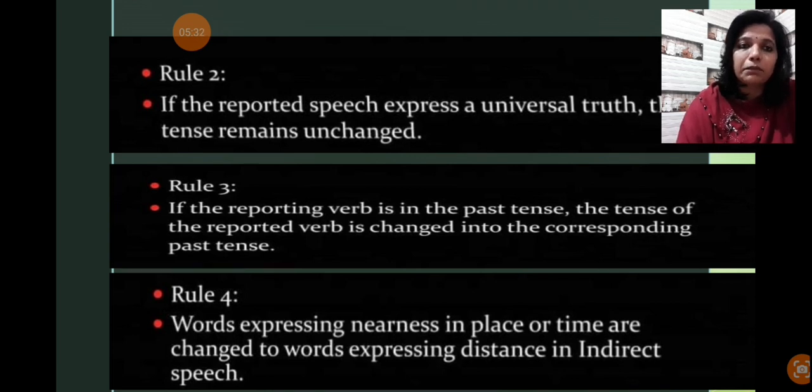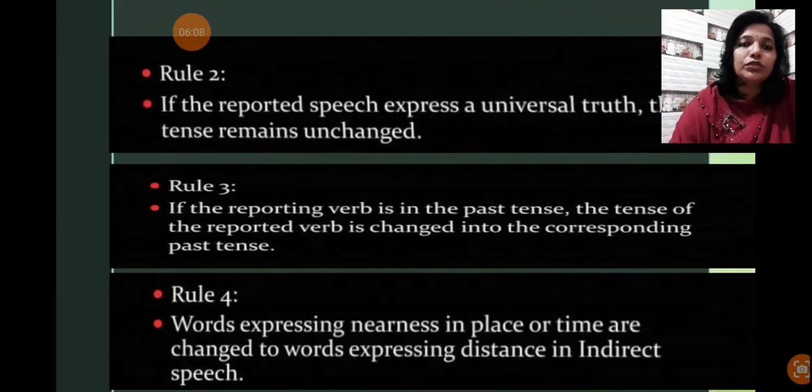Simple past changes into past perfect. In the next slide I will tell you that present perfect, simple past, and past perfect itself, these three will be in the past perfect. In the upcoming slide we will discuss with a flow chart. So these are the changes required if the reporting verb is in past tense.